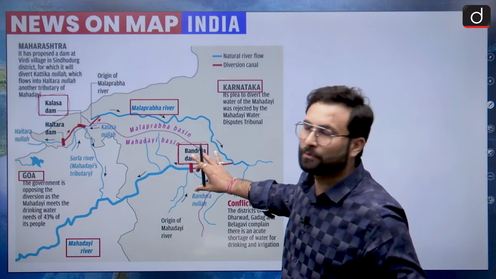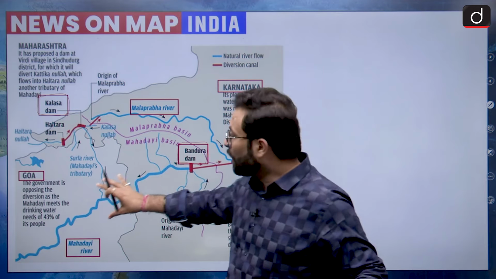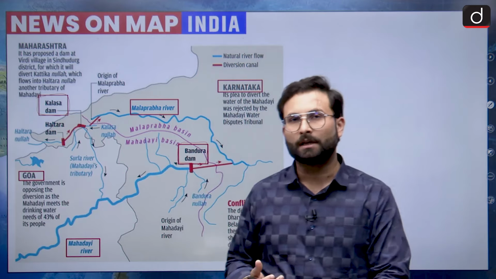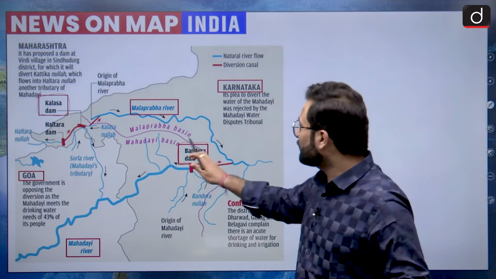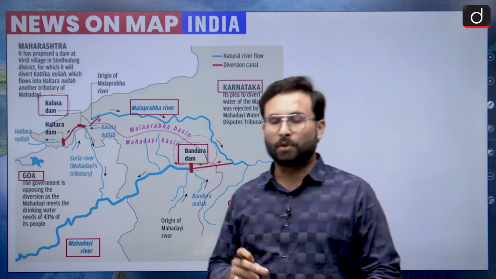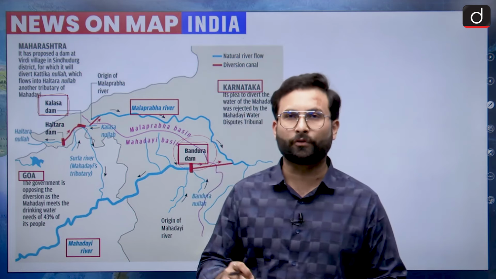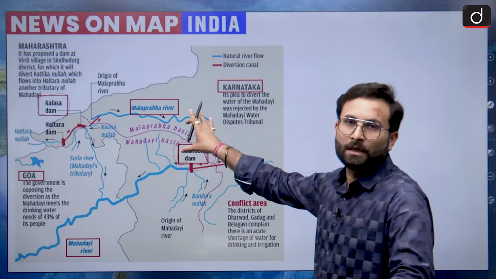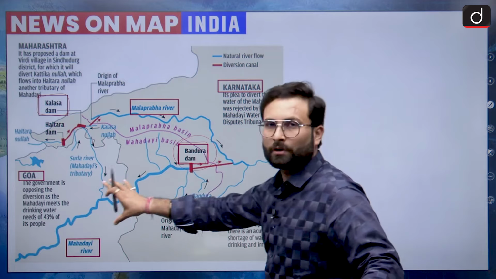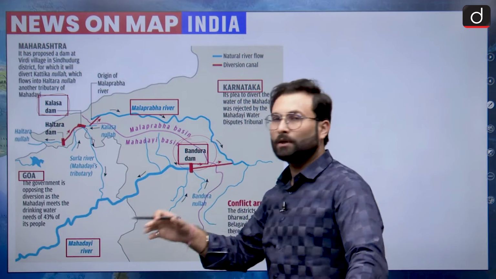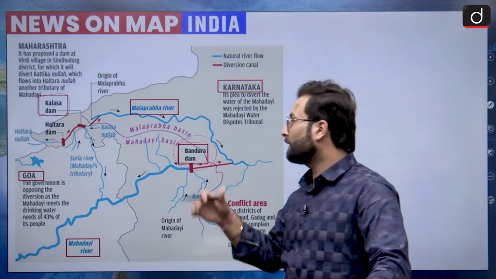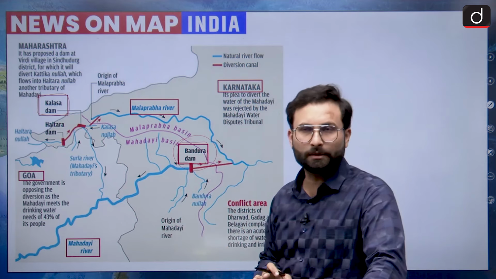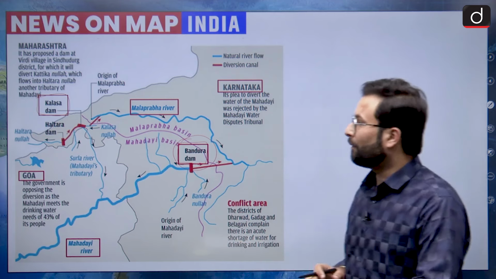When we talk about the Mahadayi river, the course is mostly in Karnataka and then it goes to Goa, and Goa gets most of its water from this river. When there is a dam on the Mahadayi river, that is the Bandura Dam, there will be a scarcity of water, because if the water is utilized here and diverted to the Malaprabha river, the remaining amount of water would be less. Since Goa is a lower riparian state and Karnataka is an upper riparian state, Goa has some contentions related to it.